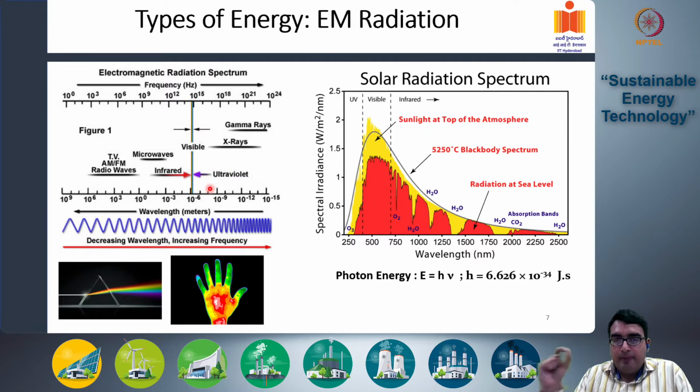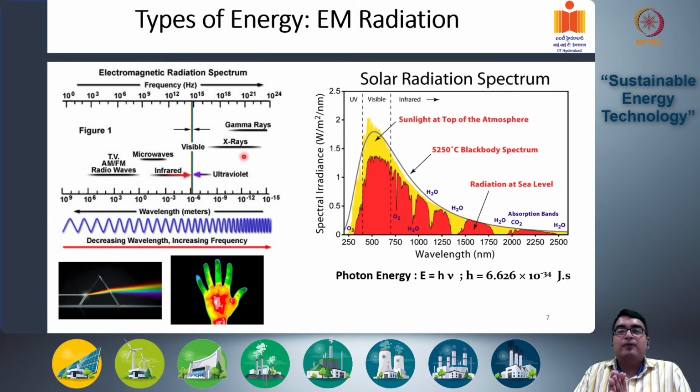Then you get to even shorter wavelengths and even higher frequencies, like X-rays that are used in medical diagnostics, and gamma rays, which are extremely energetic forms of electromagnetic waves that are extremely harmful and carcinogenic to humans.